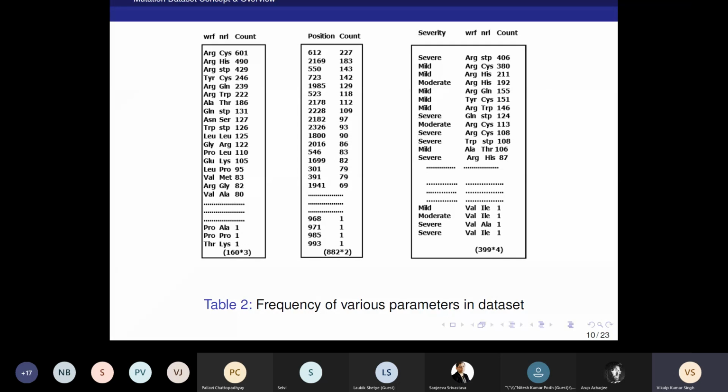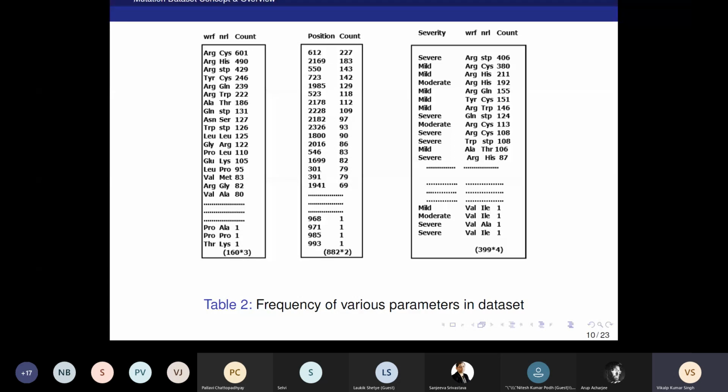When we analyzed the relationship between the severity of the disease and the wild residue and new residue, we found arginine to STP. That means the missense type of mutations are much more responsible for severe cases. So this is the statistical analysis that was done on the data set.